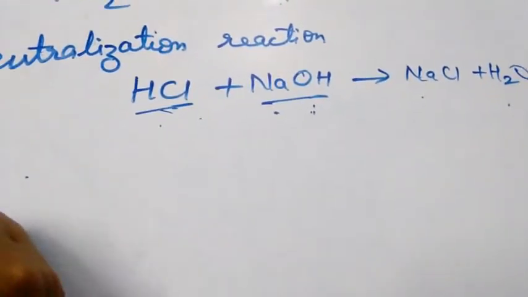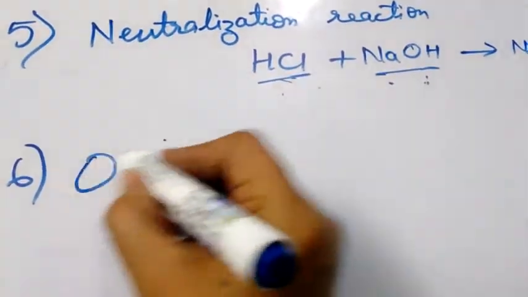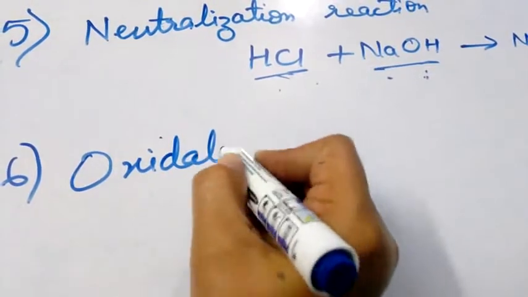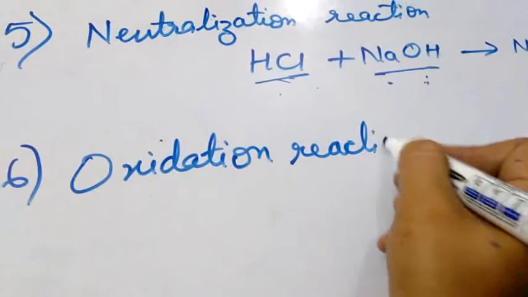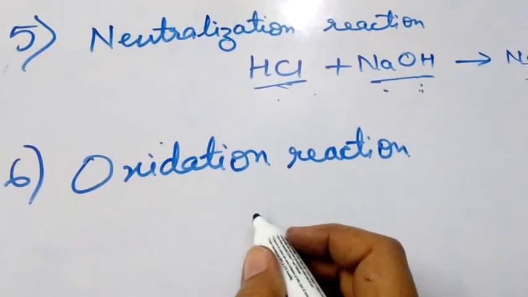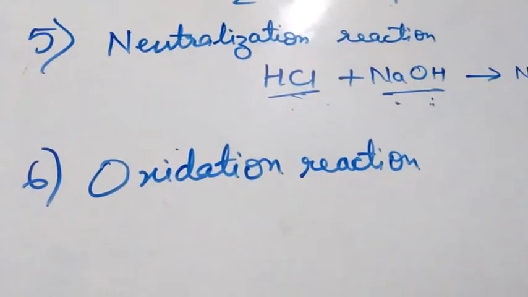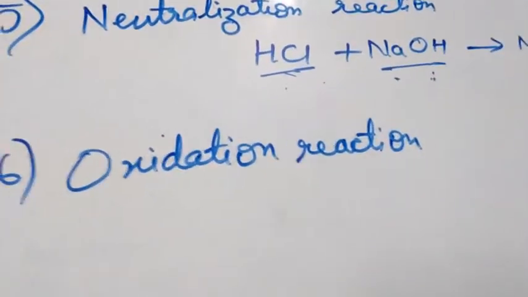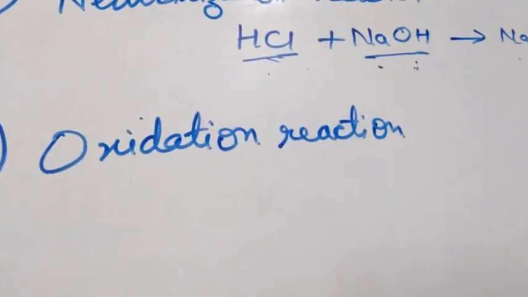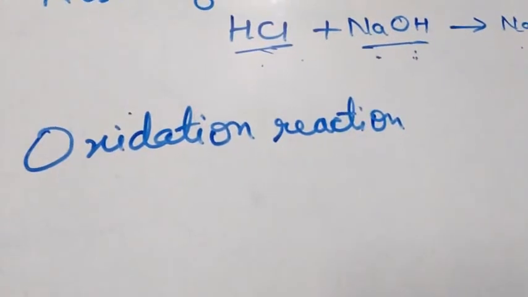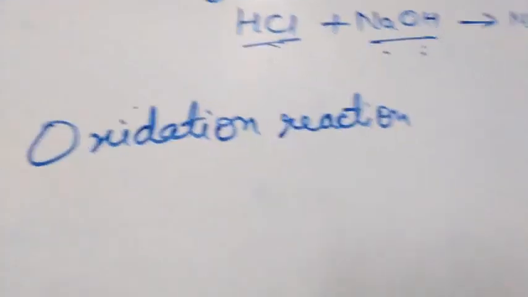Now the next reaction is oxidation reaction. Oxidation reaction is a reaction in which one substance gets oxidized, means oxygen is added to it. Okay, the reaction in which oxygen is added or hydrogen is removed is called oxidation reaction.